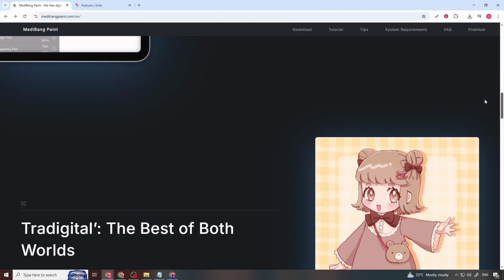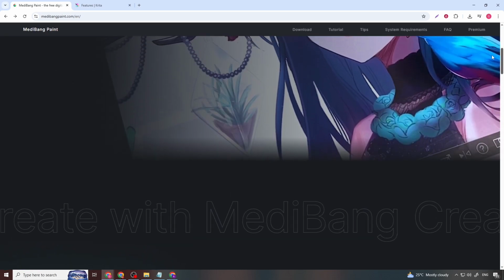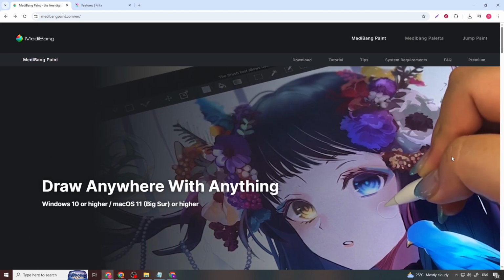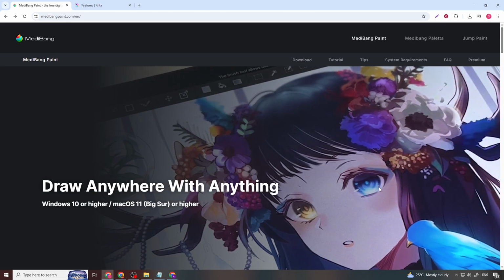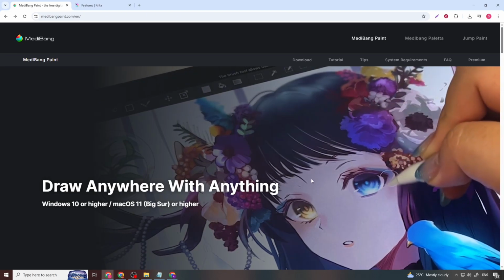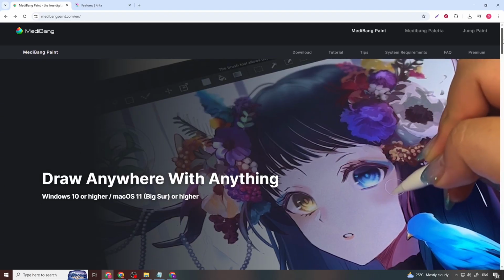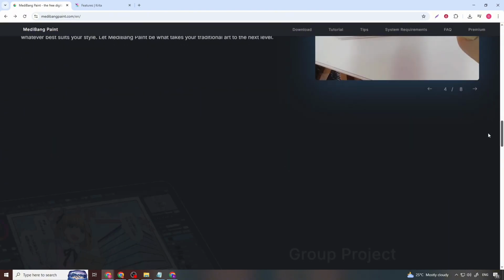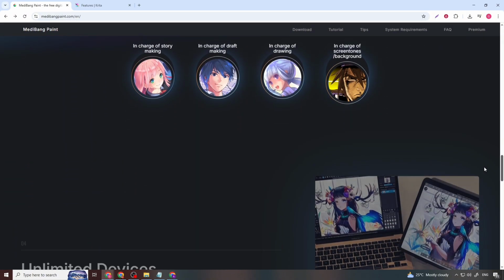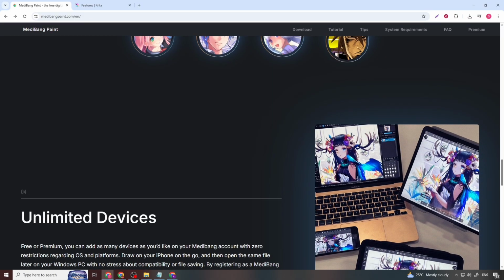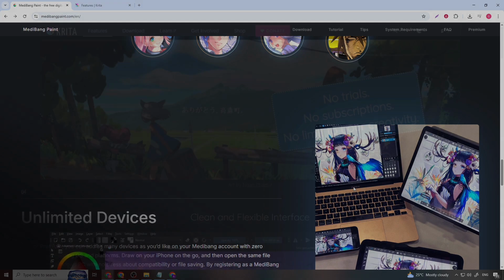On the plus side, MediBang Paint is free, lightweight, beginner-friendly, and purpose-built for comics and illustration. It offers excellent value for manga artists and webtoon creators. On the downside, MediBang's painting engine is less customizable than some competitors. Advanced color management is limited, and performance can suffer on very large canvases. Still, for artists focused on illustration and comics without spending money, MediBang Paint is an accessible and practical choice.